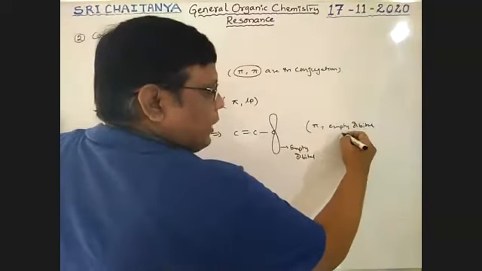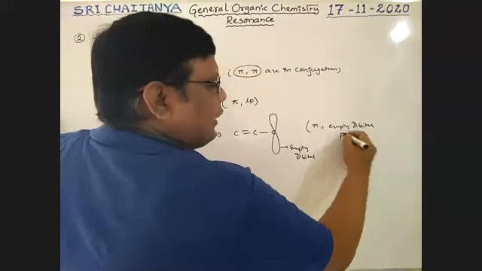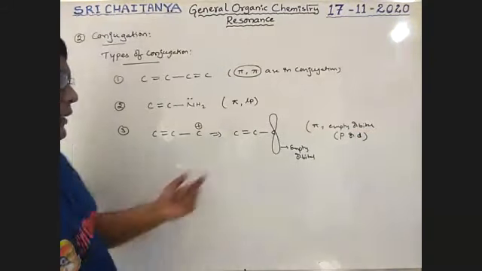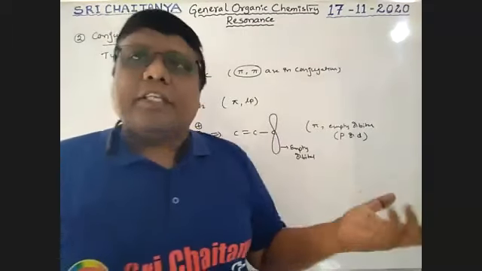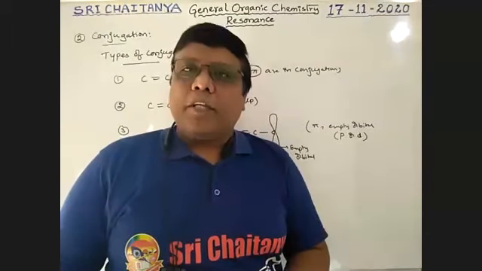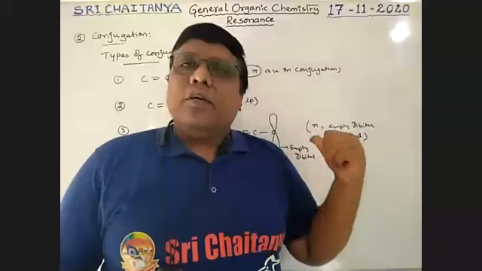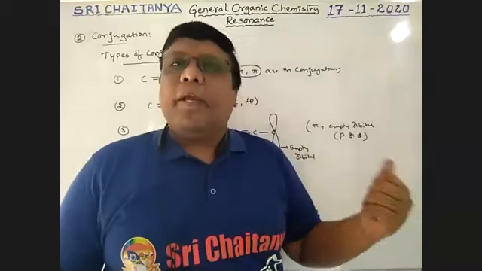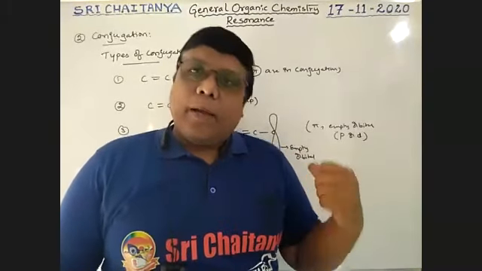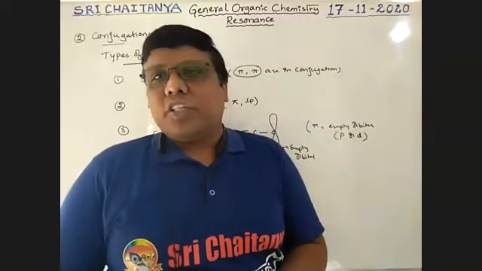This empty orbital may be a p orbital or a d orbital. In some cases empty p orbitals, in some cases d orbitals are accepted. If p orbital, then pi and empty p orbital conjugation. If d orbital is there, pi and empty d orbitals are in conjugation.